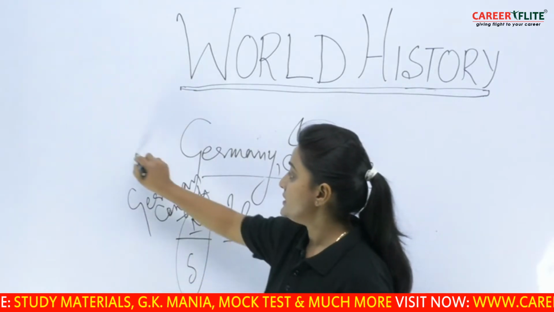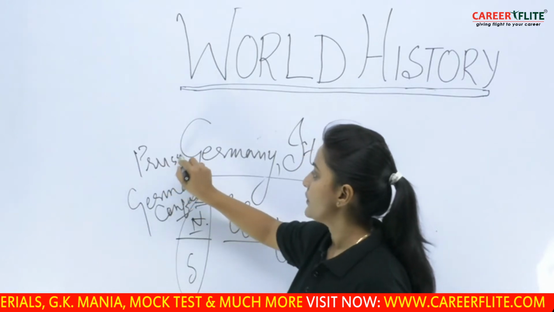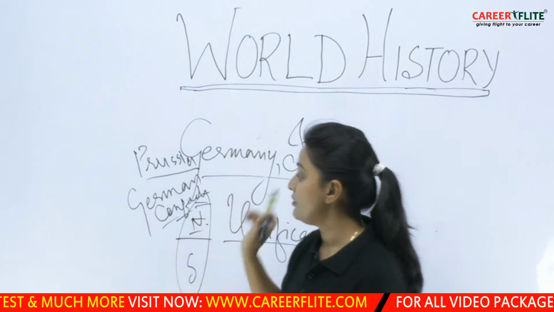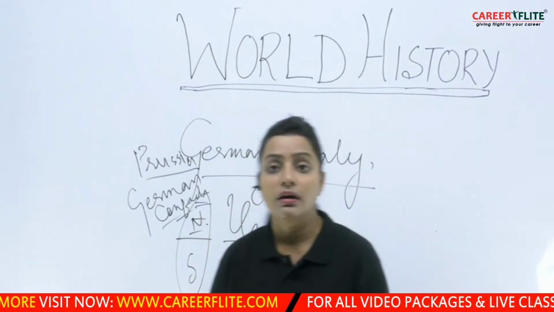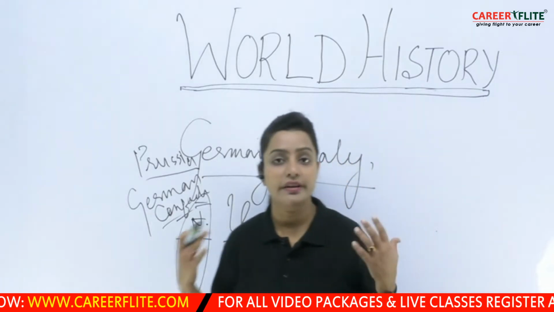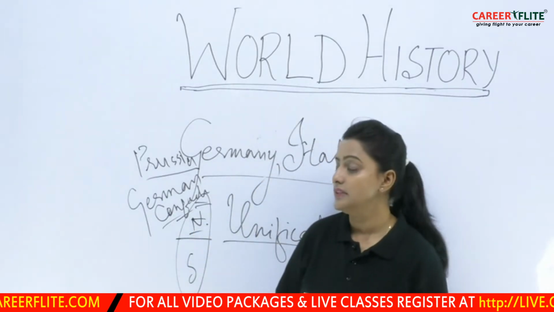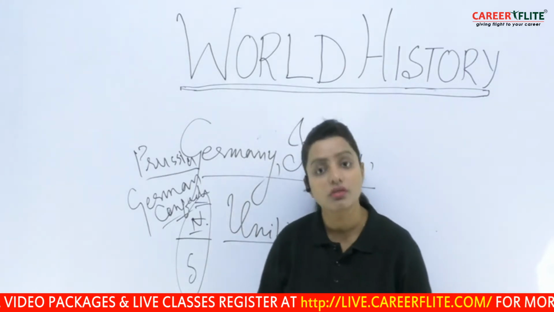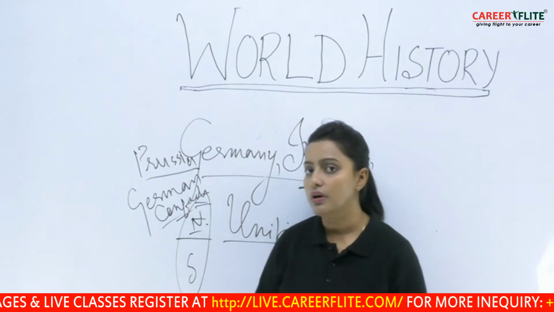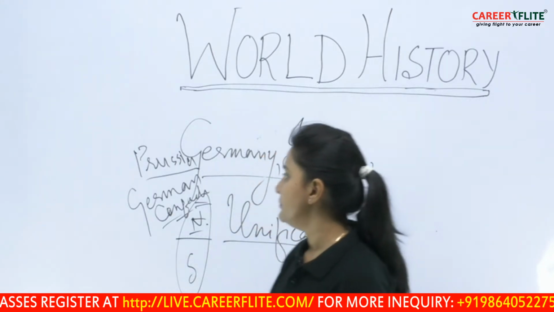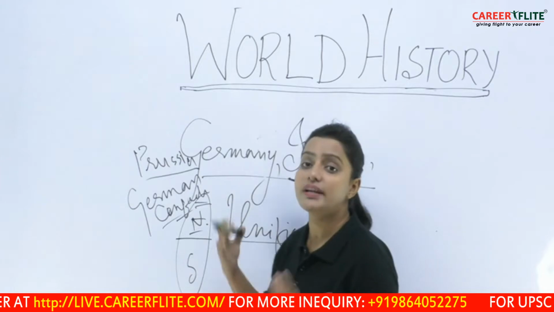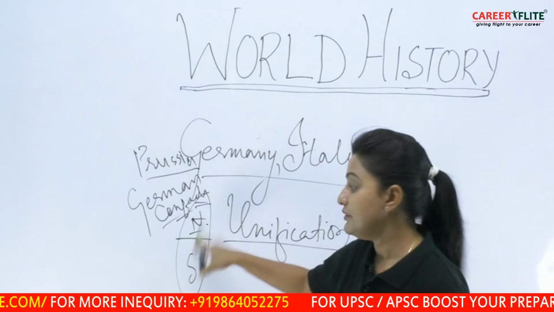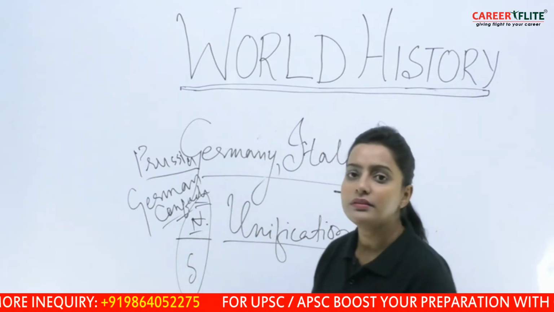But there was a country called Prussia, which was very powerful at that point of time and was also a part of this German Confederation. But Prussia, as it was very strong by nature, did not accept the idea of a common constitution under which it needed to work. So what did Prussia do? It rejected the idea of a common confederation or common constitution for the unification of Germany.